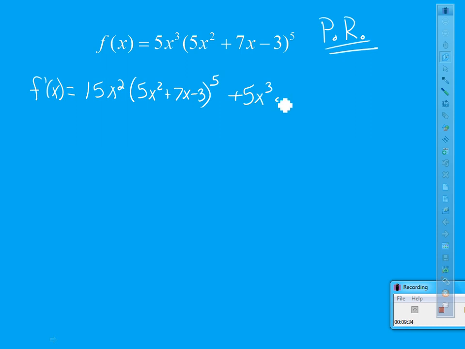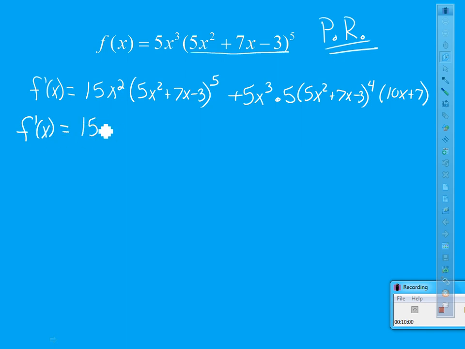And the derivative of the second, the derivative of this part, using the chain rule is 5x squared plus 7x minus 3 to the fourth times 10x plus 7. Wow. There's the calculus portion of it. That's the derivative. Rest of the work is us trying to make this derivative look a lot simpler. So my first piece I'm going to leave alone. That first part doesn't simplify.